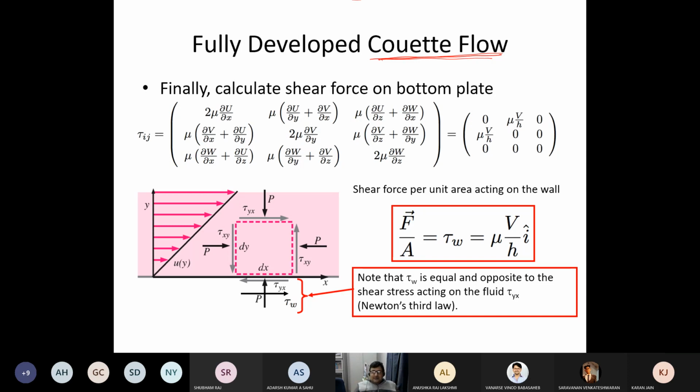So in this Couette flow, if you want to know what is the force required in order to move the plate, you just replace this velocity profile. You only have u, all v, w are 0. So your stress tensor reduces to that, and from there you can calculate the force. Now you see the engineering utility of this equation after this much analysis.